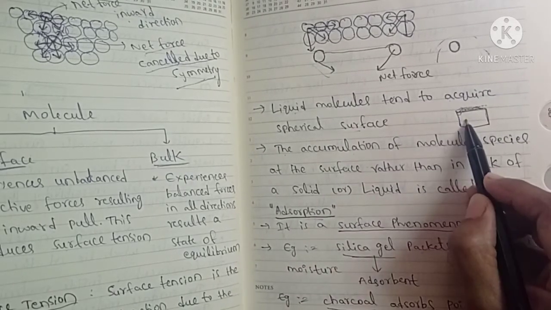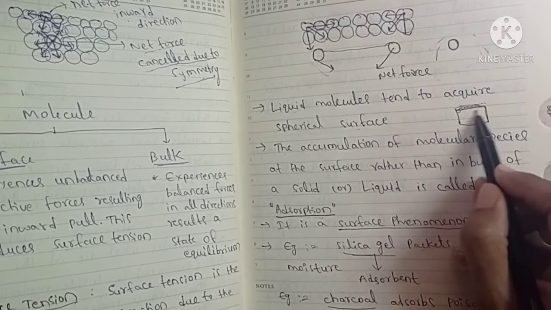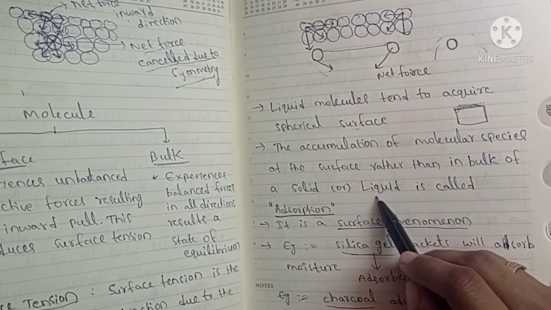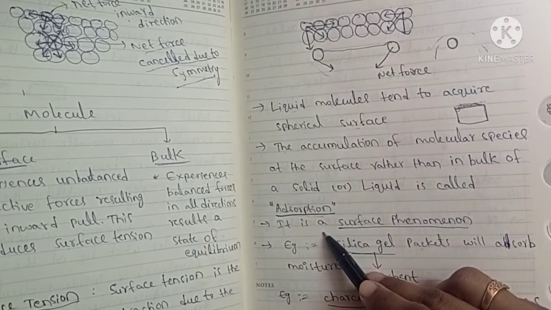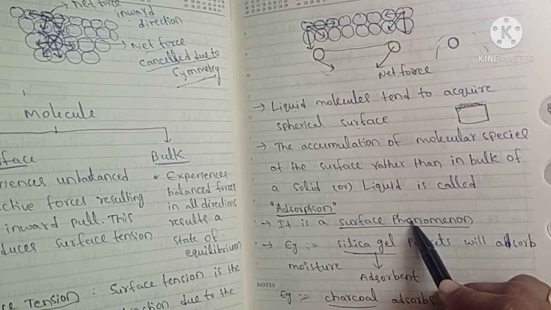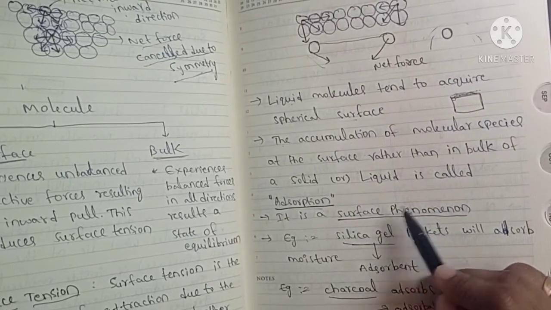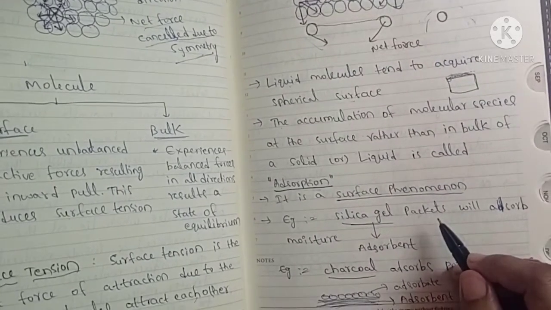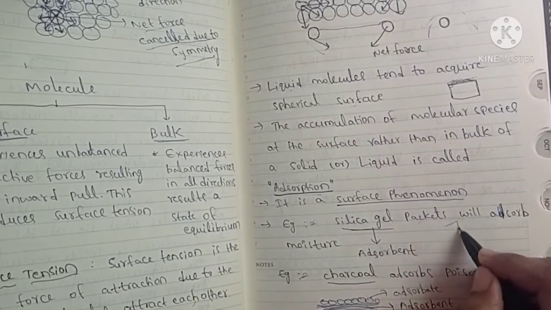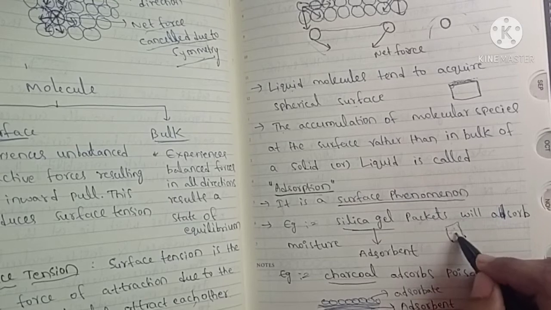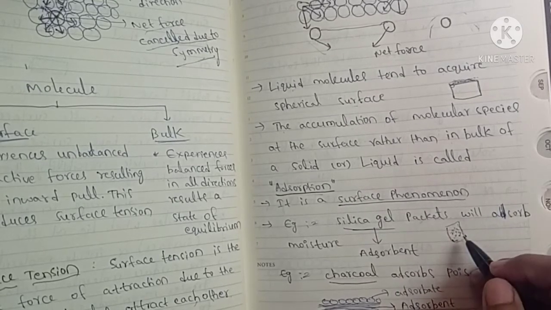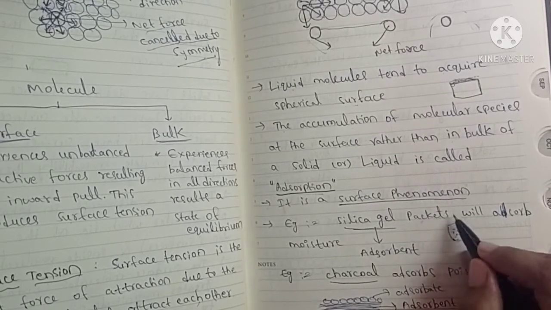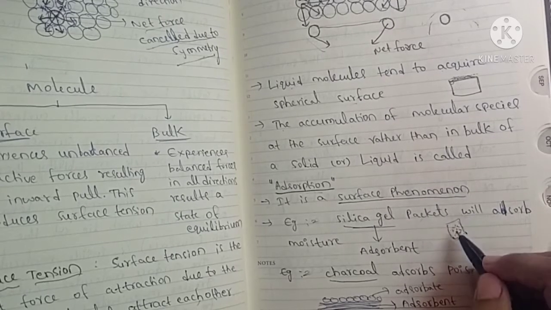It does not move into the bulk, there is only accumulation on the surface. So this phenomenon is called adsorption. It is a surface phenomenon, meaning it occurs only on the surface. For example, silica gel packets. If you observe any medicine, there will be small silica gel packets in it. Silica gel is a good adsorbent, meaning it adsorbs moisture. If there is moisture in the air, it will adsorb that moisture.